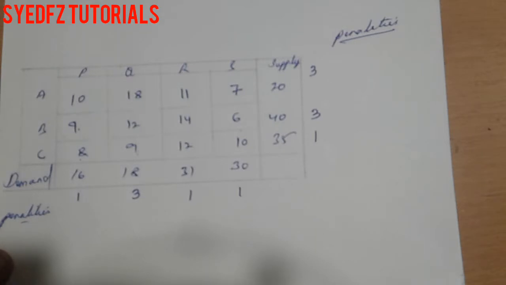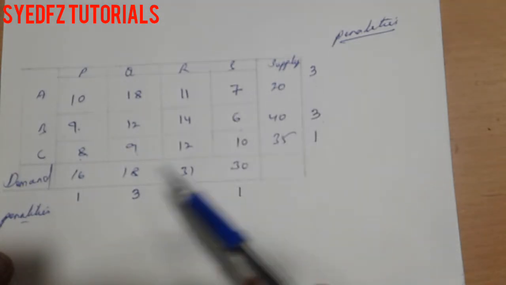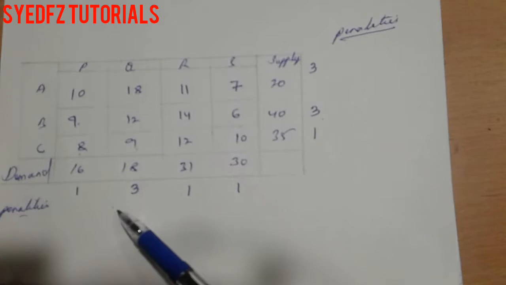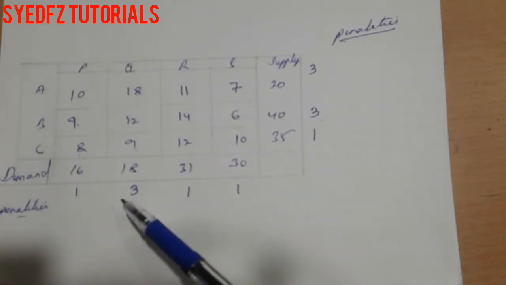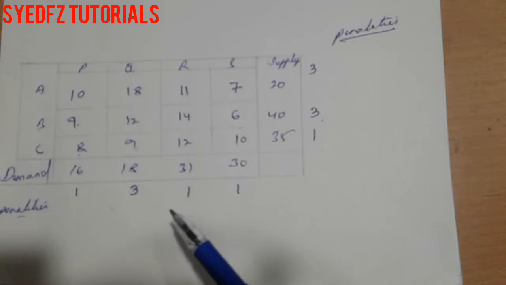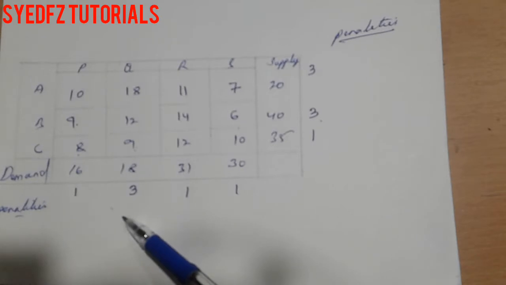So the next step is to choose the row and column with the largest penalty and allocate. Here in the row there is 3 and in the column there is 3. It is a tie. If there is a tie, we choose the row or column with the largest penalty and make the allocation in the least cost cell, checking which one lets us make the larger allocation.